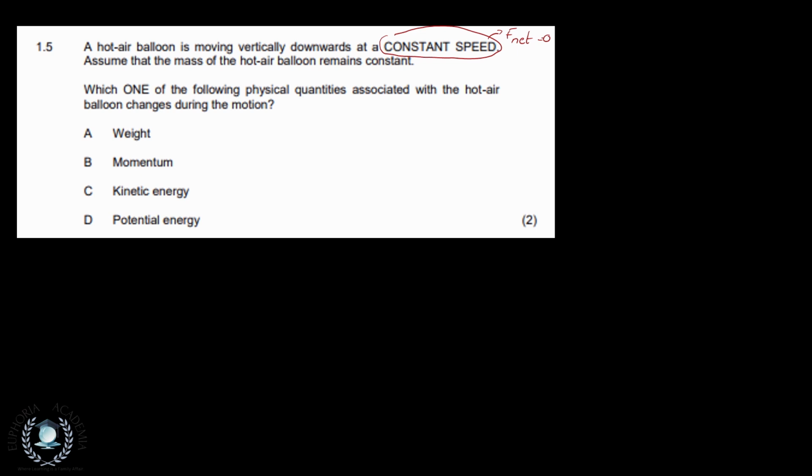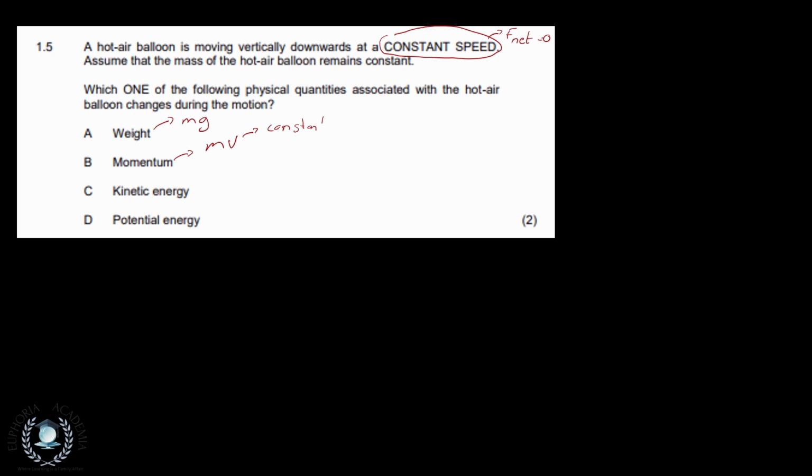All right, so the weight will not change, the force of gravity will not change, the momentum will not change, right? It won't actually physically change, because momentum is just mv, and we're told that that is constant.